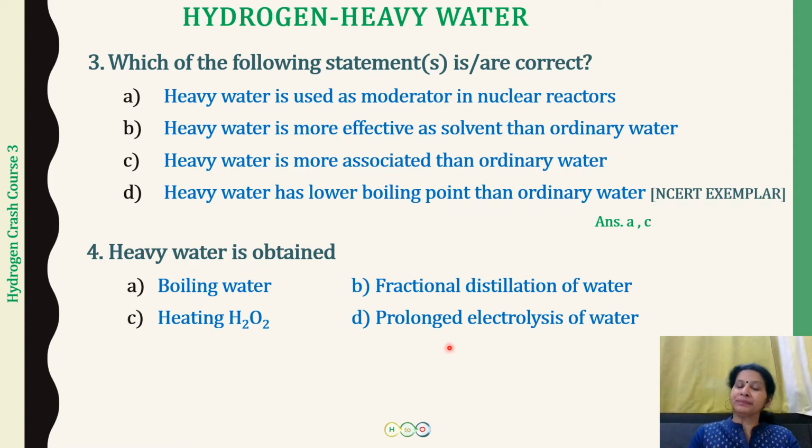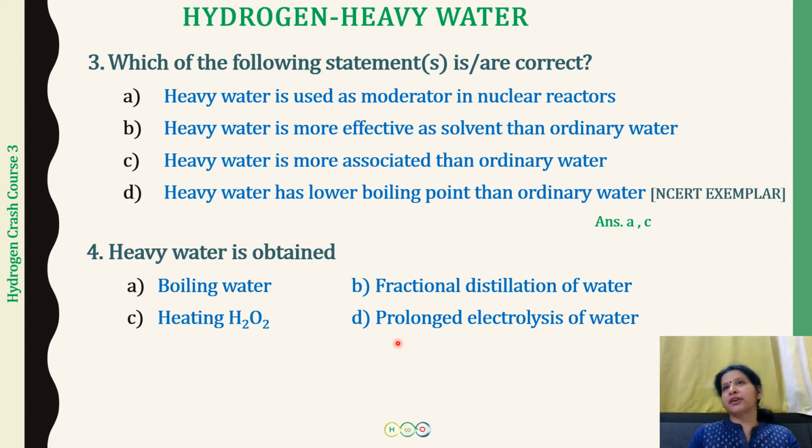But now, after the development of techniques, fractional distillation came into being, and this is a cheaper way of obtaining heavy water now from water. All right, so this is what you have to remember. Both choices D and B are going to be correct.